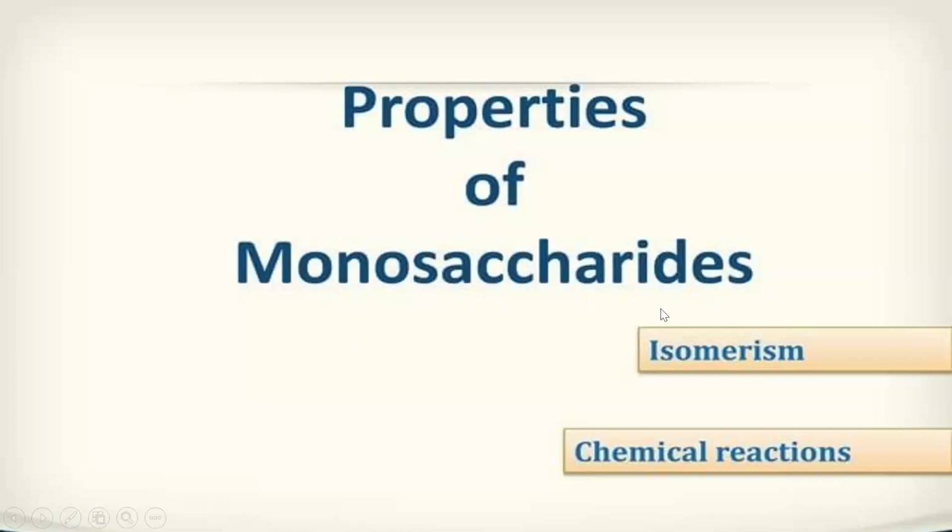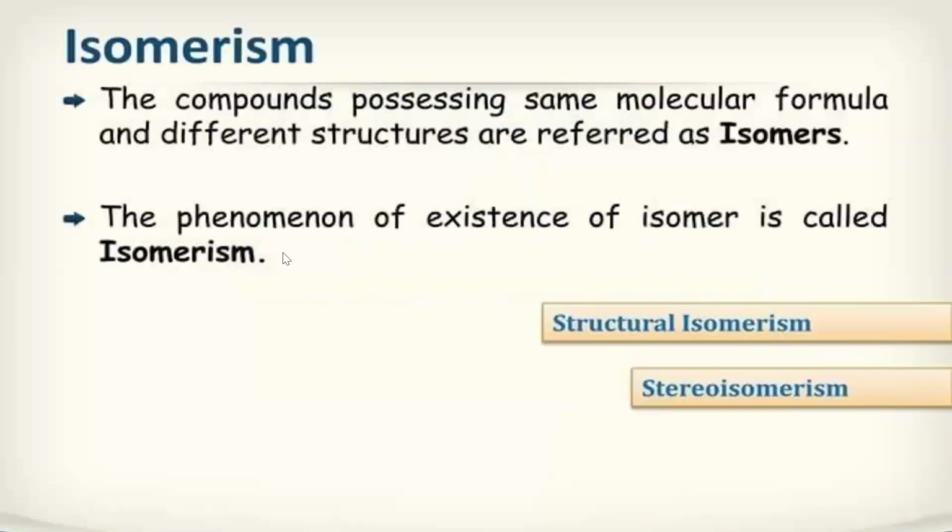So here under this we will be studying isomerism and what chemical reactions it will undergo. Okay. So coming to isomerism. The compounds possessing the same molecular formula and different structures are referred to as isomers. You know what are isomers? These are the substances or compounds which have the same molecular formula but different structure. So those types of compounds are known as isomers.